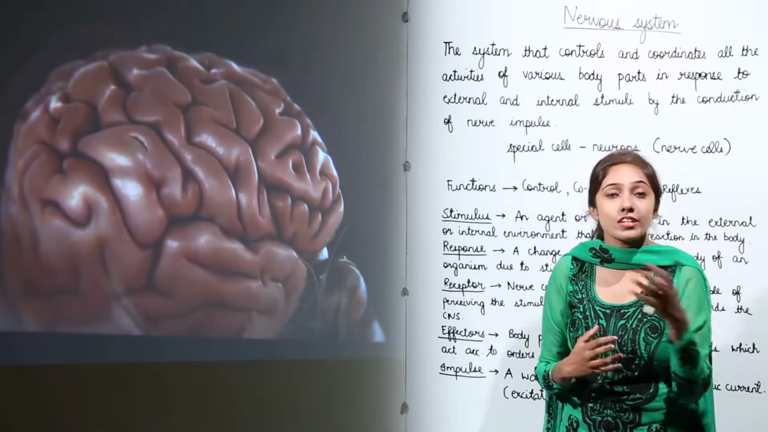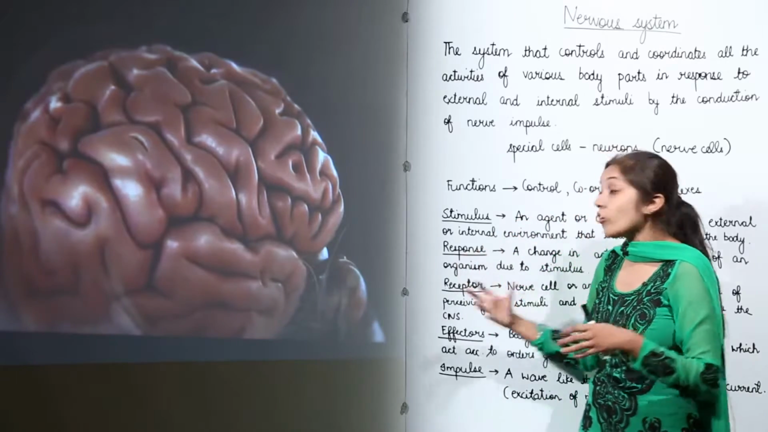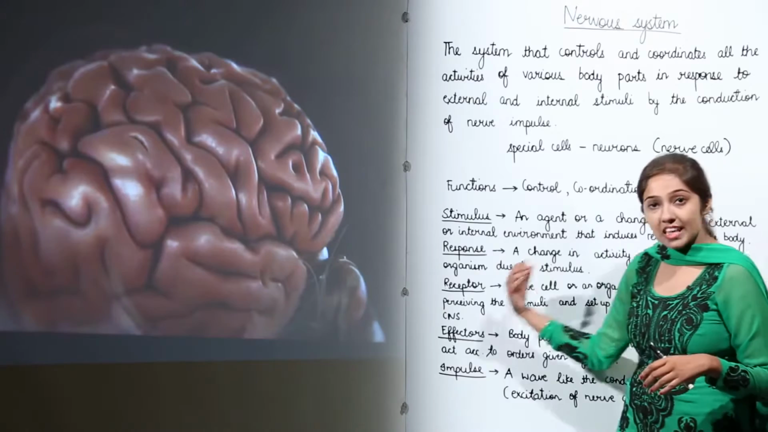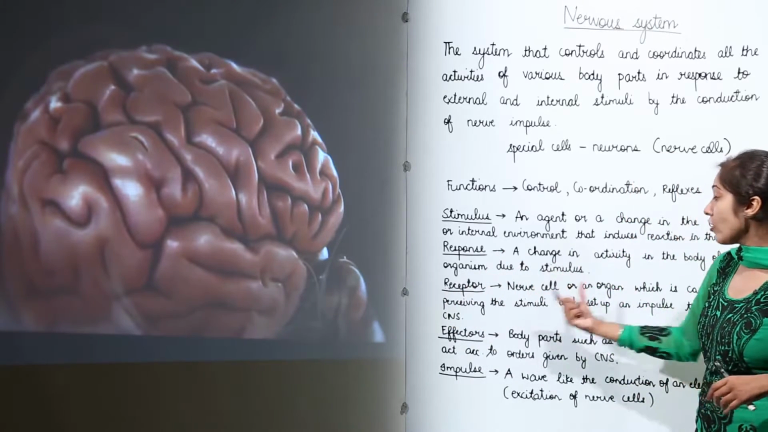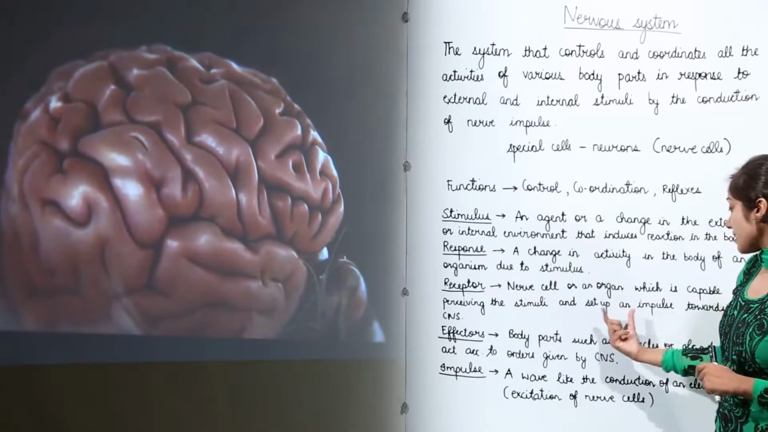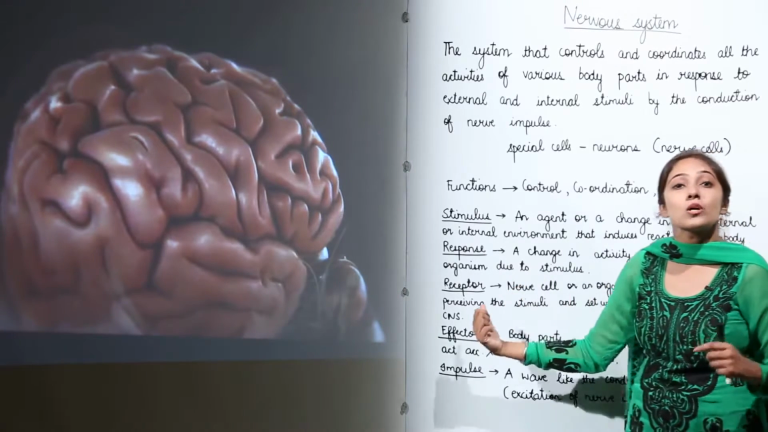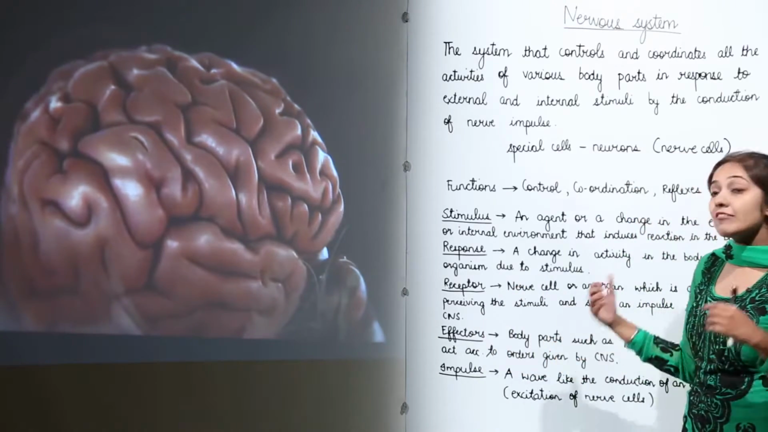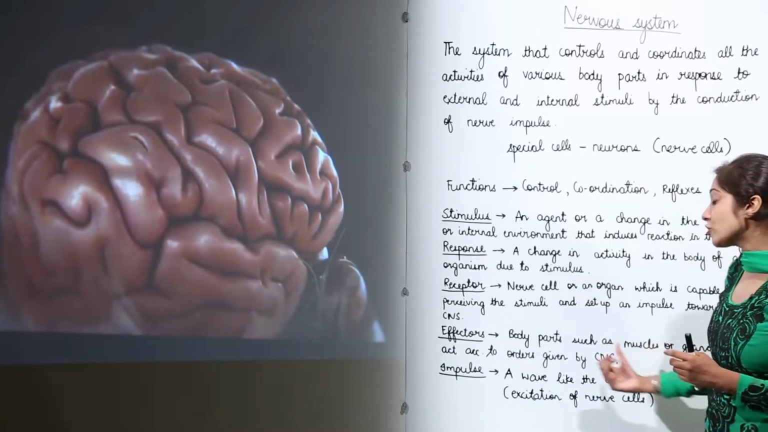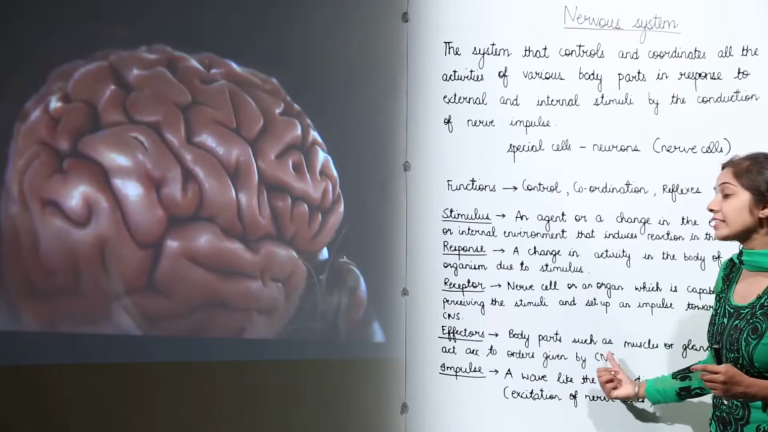The message is interpreted and the message, or the order, you can say, is returned back to the effector. So, what is a receptor? A receptor is a nerve cell or an organ which is capable of perceiving the stimuli and setting up an impulse towards the central nervous system. Then we have effectors. Effectors are the body parts, such as your muscles or glands, which act according to the orders given by the central nervous system.